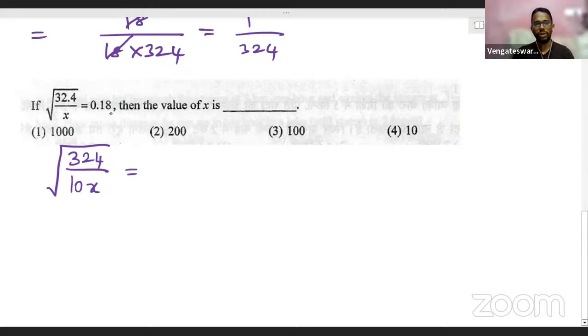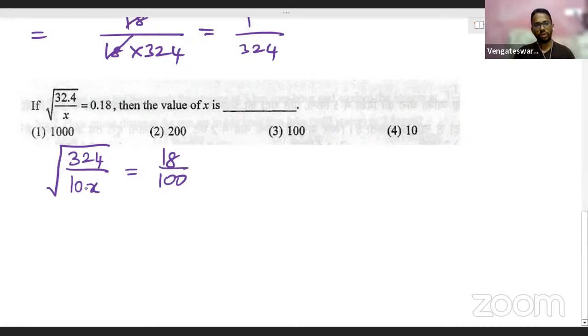This is equal to, now let's try to do the same for the right hand side also. Right hand side we have 0.18. So how can we write this 0.18 free from decimals? This can be written as a fraction as 18 by 100. Because listen carefully, we have 0.18 given here. 0.18, we have two decimal places. So we can rewrite it as 18 by 10 square, which is 100, right? Yes. So we can write it like this.